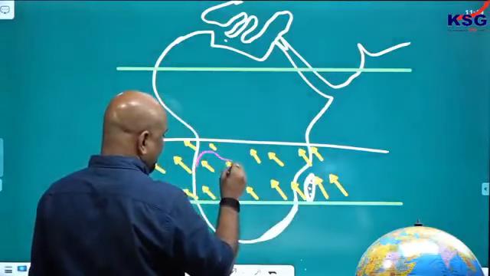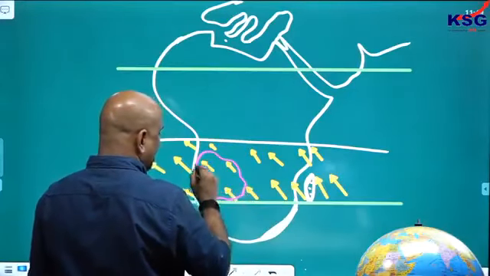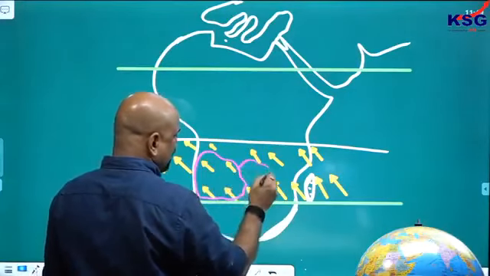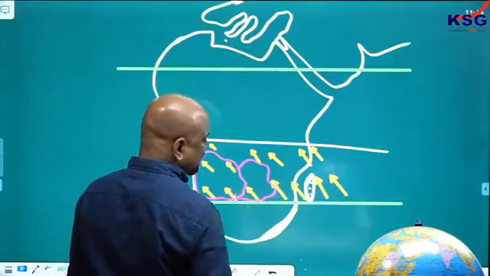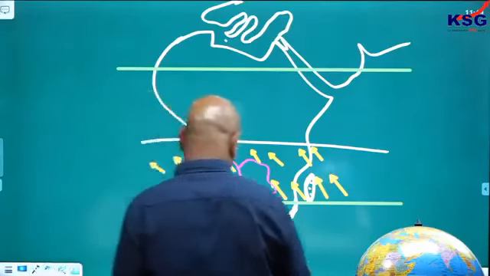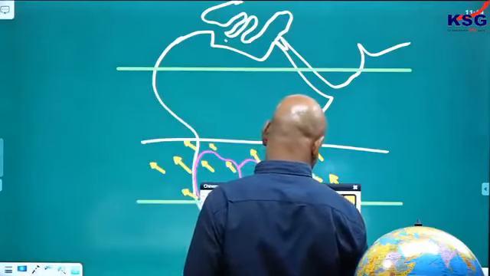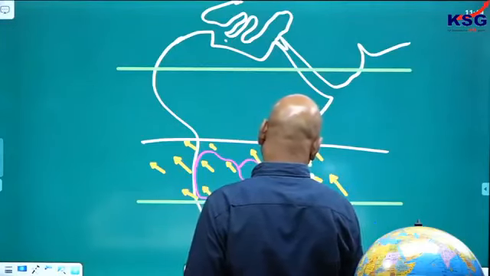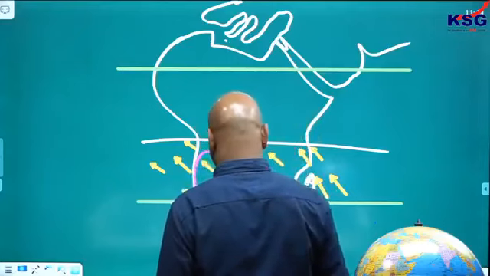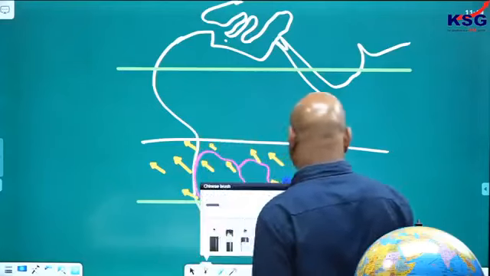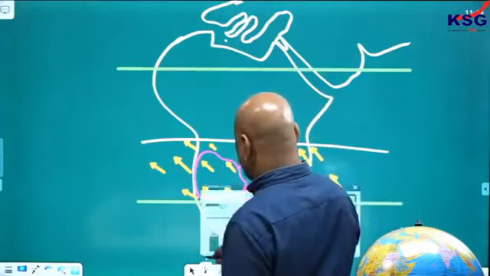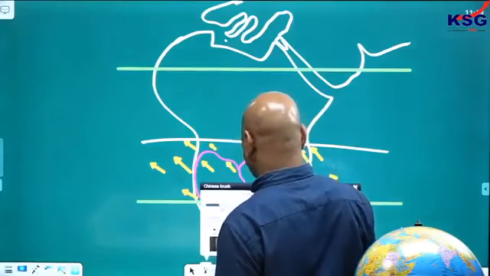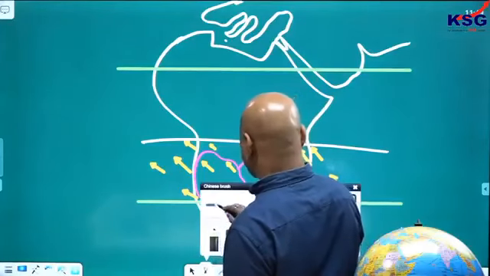Look here, from the continental part you are getting this wind, and here also a mountain is there. Here also a hill-like structure is there. So you have rain shadow. This leads to the formation of the desert here, known as Namib Desert. Another one is Kalahari Desert.